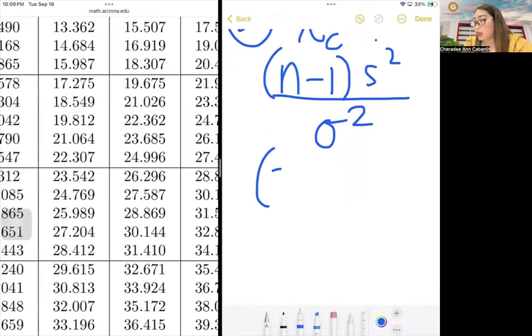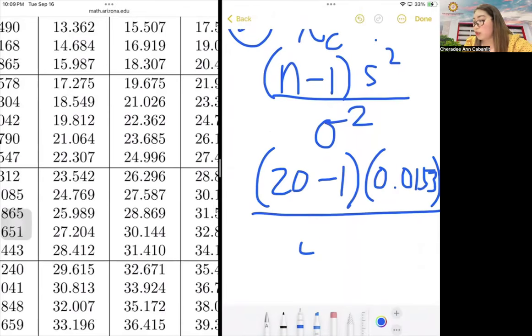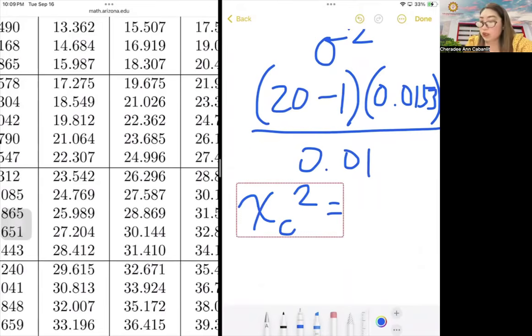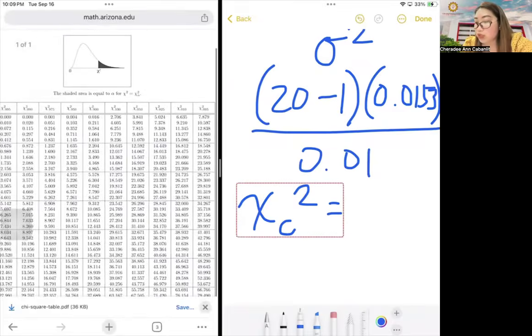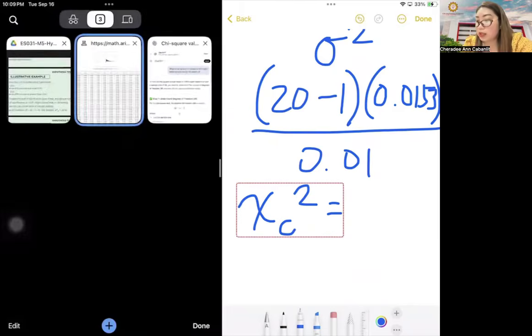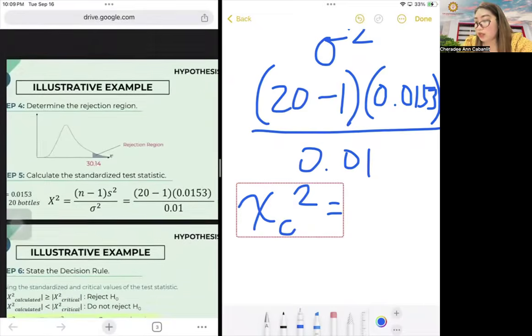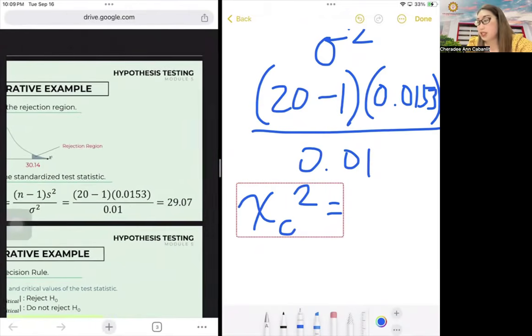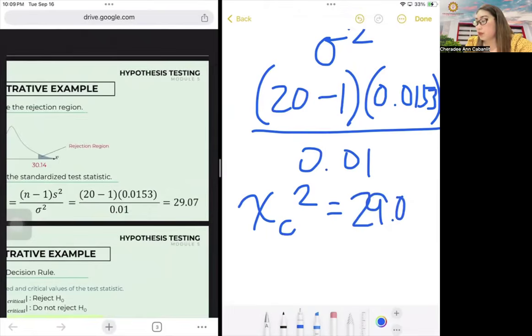So, therefore, 20 minus 1, 0.0153 daw to, no? Over 0.01 na claim. So, the computed value is, going back to the given, ato na lang siya ikuan. Okay. So, kana siya, wala na siya nag-square because these are already variances. 29.07 now.